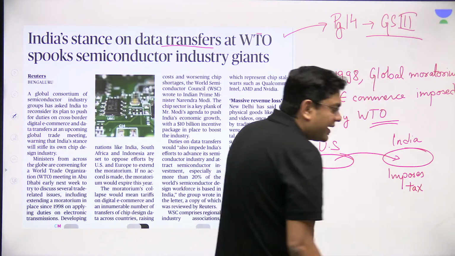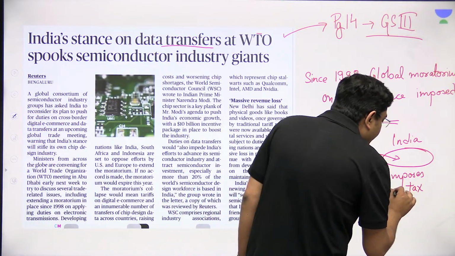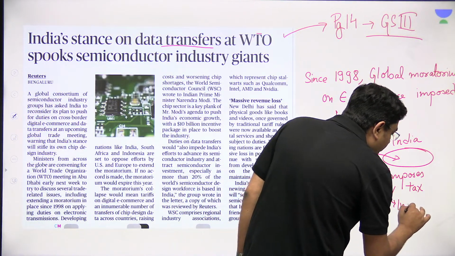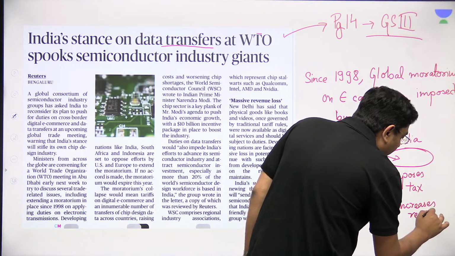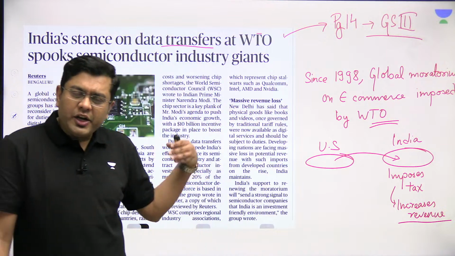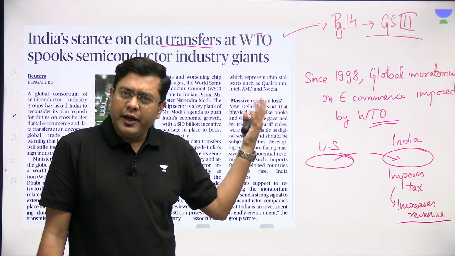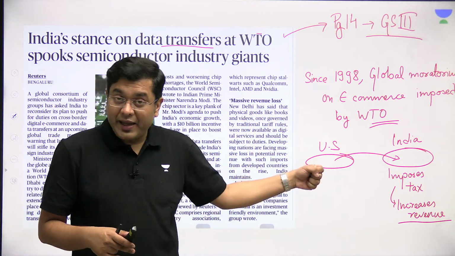Now, when India imposes tax, it increases revenue in India, and we all know how important this revenue is for developing nations like India, South Africa, Indonesia, actually, the countries who are opposing the moratorium most vehemently.